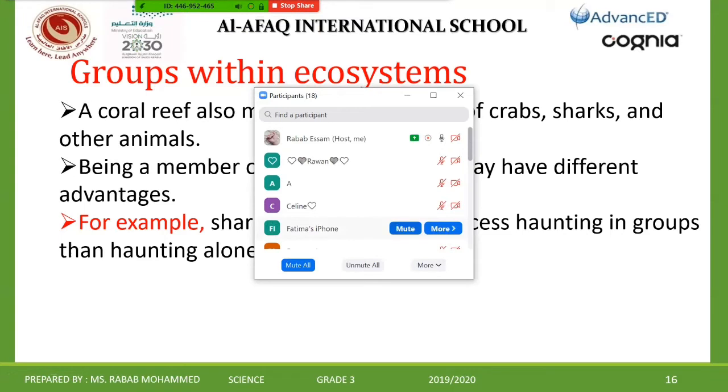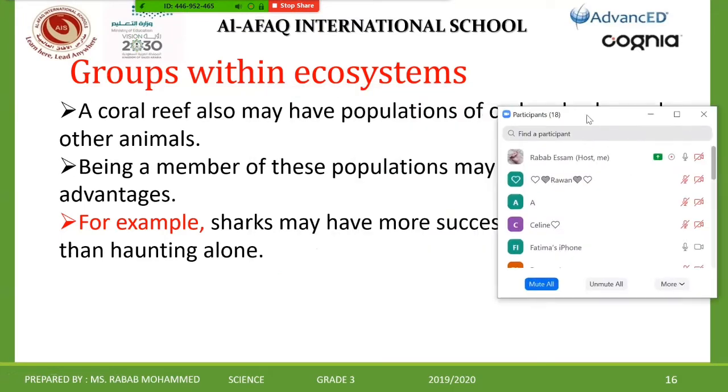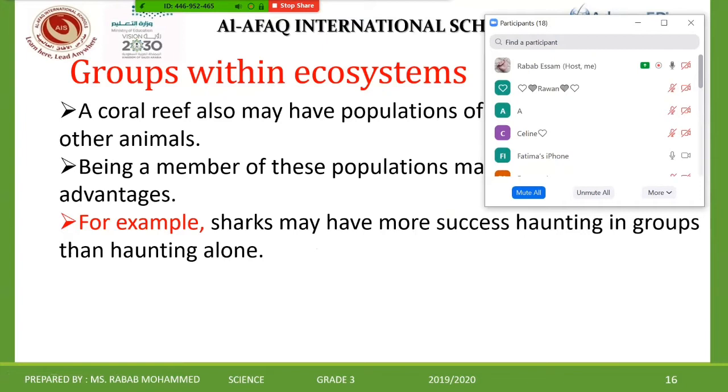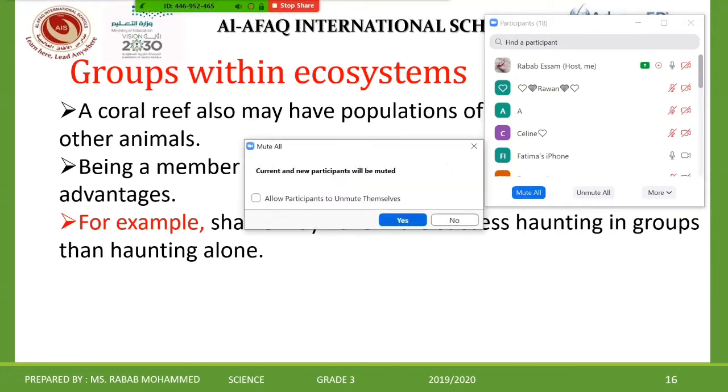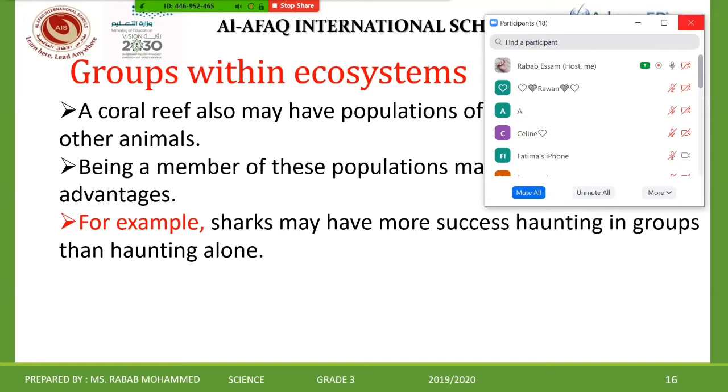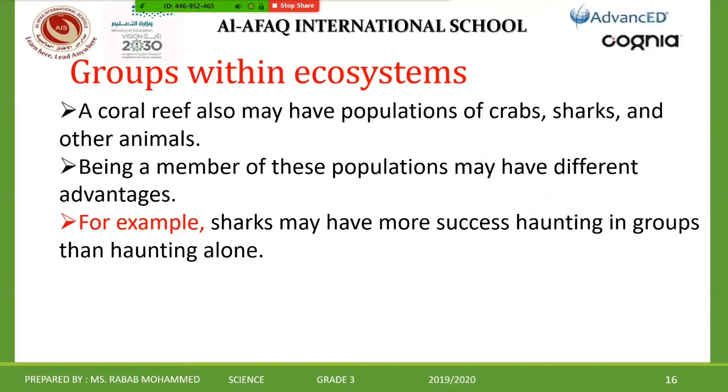Which is better, to live alone or in a group? To live in a group. Why? To be safe. Bravo, amazing. Thank you. Like this, sharks may have more success hunting, meaning they can catch well if they live in a group more than if they live alone. Clear?